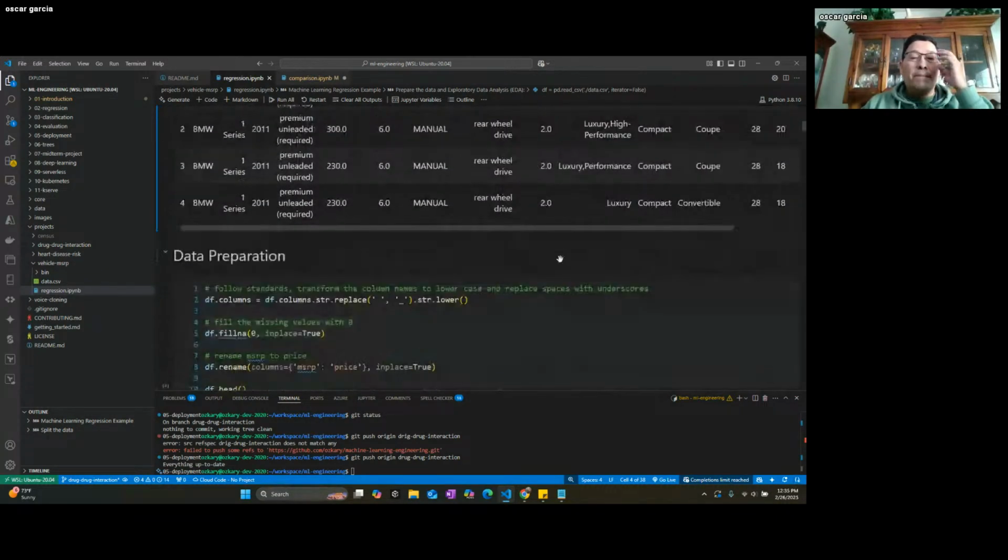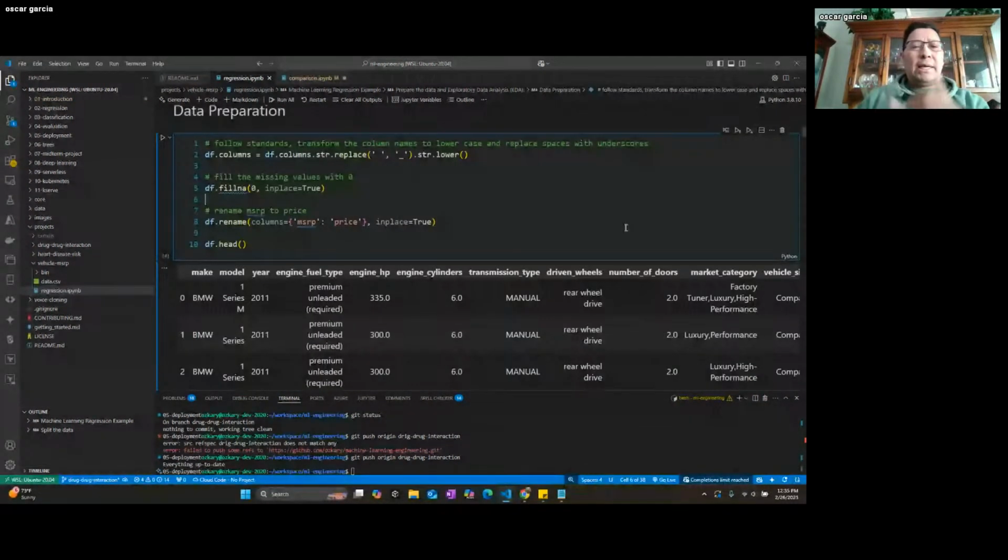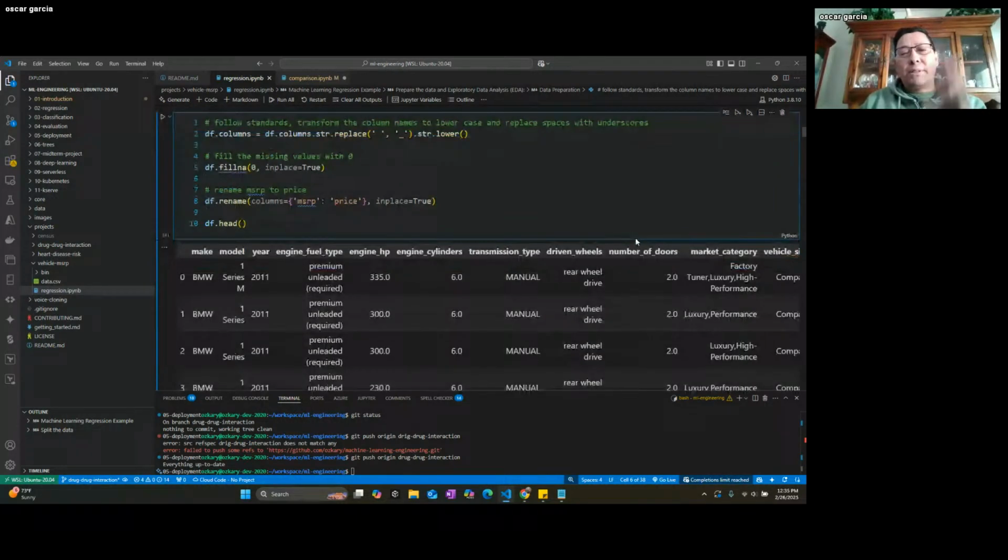So you start doing data preparation, and this is just simple data preparation. It can get heavier, depending on what you're doing. Here we're just really replacing the names. We're making them lowercase because that's the standard we follow, but everybody's different. We remove the null values. We rename the MSRP to price because that's how we feel doing it. These are just things that you do based on what you're trying to find. But this just kind of covers the process of doing it.